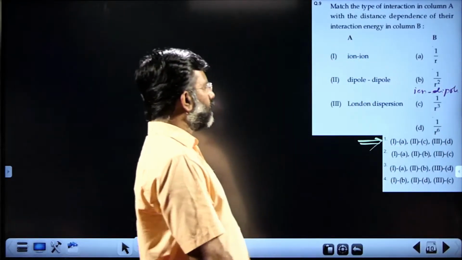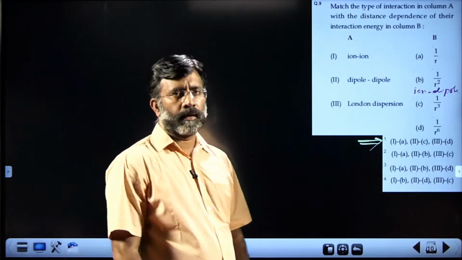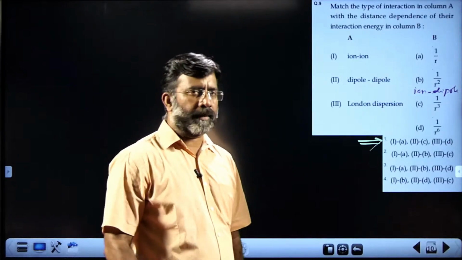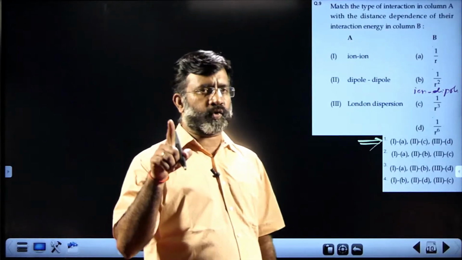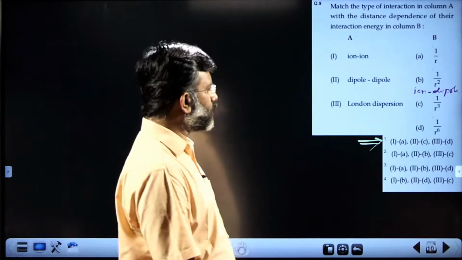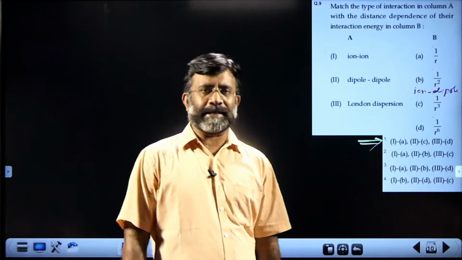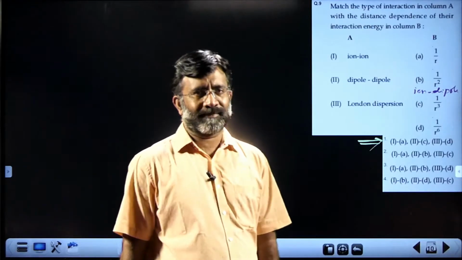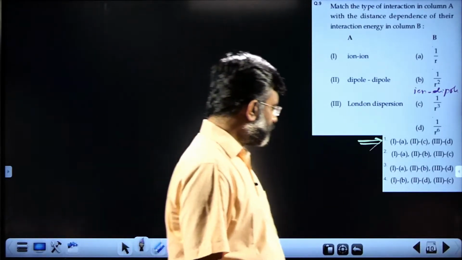But that is not the common one in the matching choice. It is dipole-dipole interaction. Dipole-dipole interaction in the solid state, for example HCl in the solid state, you can go for the relation 1 by R raised to 3. Okay. So the correct possible choice is the first one. Okay. Next one.